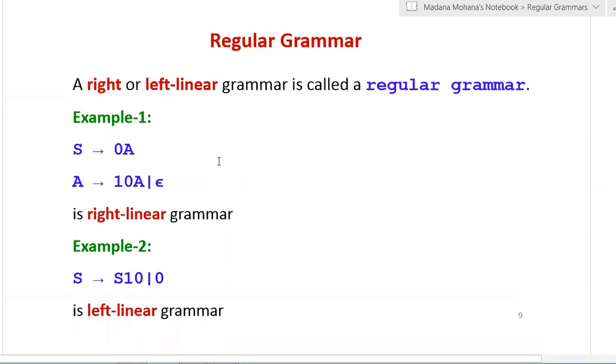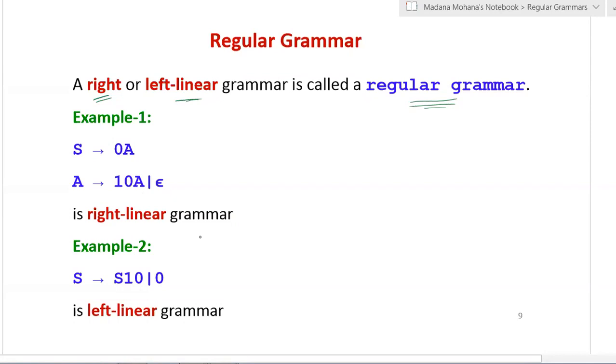Now, by using these two types of grammars, we will define what a regular grammar is. A right linear or left linear grammar is called a regular grammar. So what is a regular grammar? A regular grammar is either a right linear grammar or a left linear grammar. If any one condition is satisfied, whether the right linear condition or the left linear condition, then the grammar is said to be a regular grammar. Now let us see some examples.